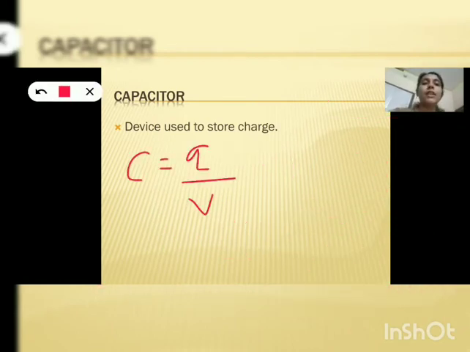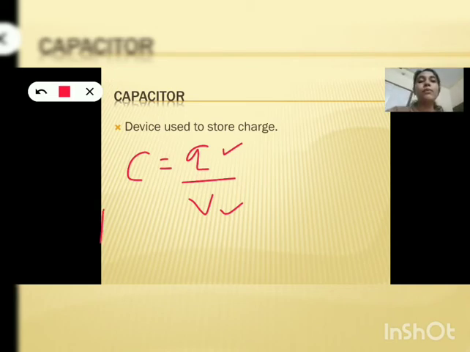From this expression C equal to Q by V, you may think that capacitance depends upon charge and potential, but it's a misconception. Capacitance never depends upon charge or potential. Instead, it depends upon the dimension or size or configuration of a capacitor. So capacitance never depends upon charge or potential. It depends only on the configuration or size of the capacitor. It's a very important concept.